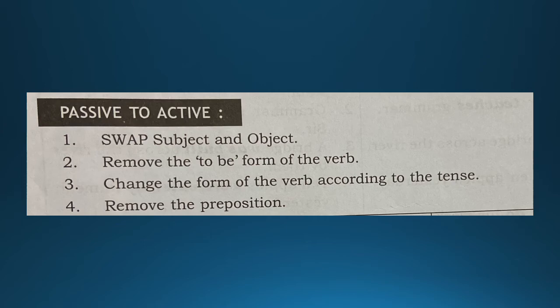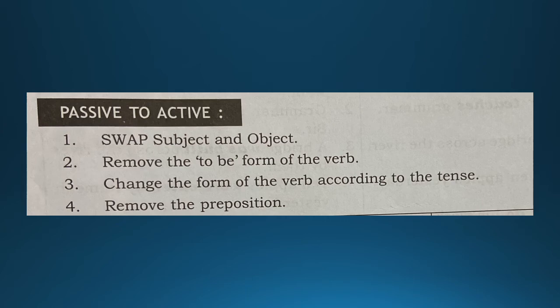Okay, now here you have what are the rules. Same rule, first rule remains the same, swap the subject and the object. Change the position of the subject and the object. Second rule, remove the to be form of verb. We did in the previous chapter, in the active voice, the to be form. In the same manner, when it is a passive sentence, there would be a to be verb. Remove that.